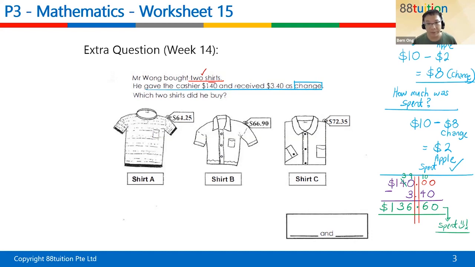You understand the question? All right, so now you have to investigate which 2 shirts he bought. Is it A and B, is it B and C, or is it A and C? Can you see or not? So that's the question here: which 2 shirts did he buy? Wen-Sing, any suggestion from you?